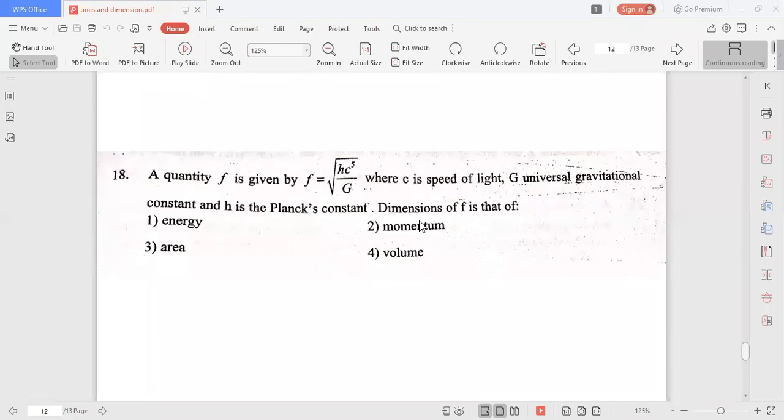Next, the 18th problem, we can say directly. Here, a quantity f is given by f is equal to root of h c to the power 5 by g, where c is the speed of light, g is the universal gravitation constant, and h is the Planck's constant. They asked for the dimension formula of f.